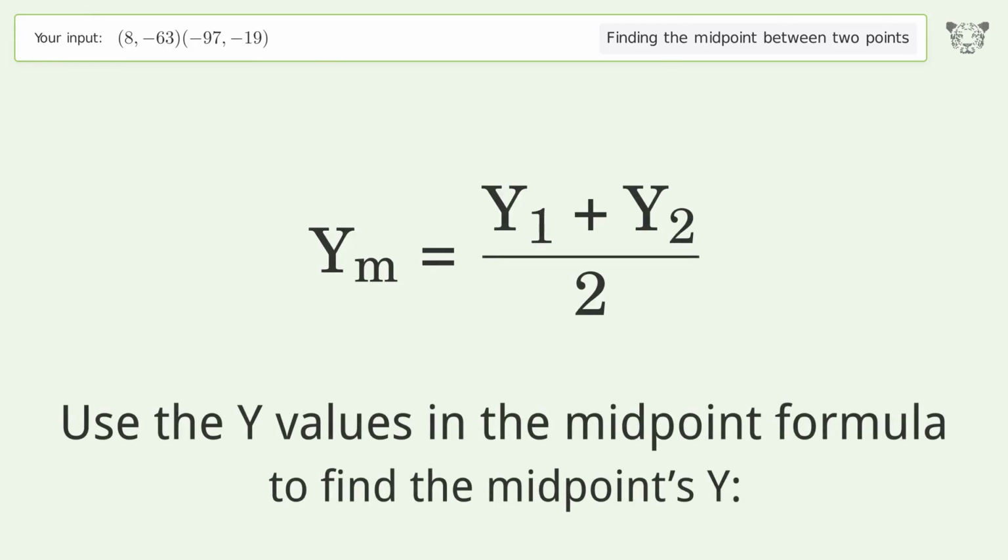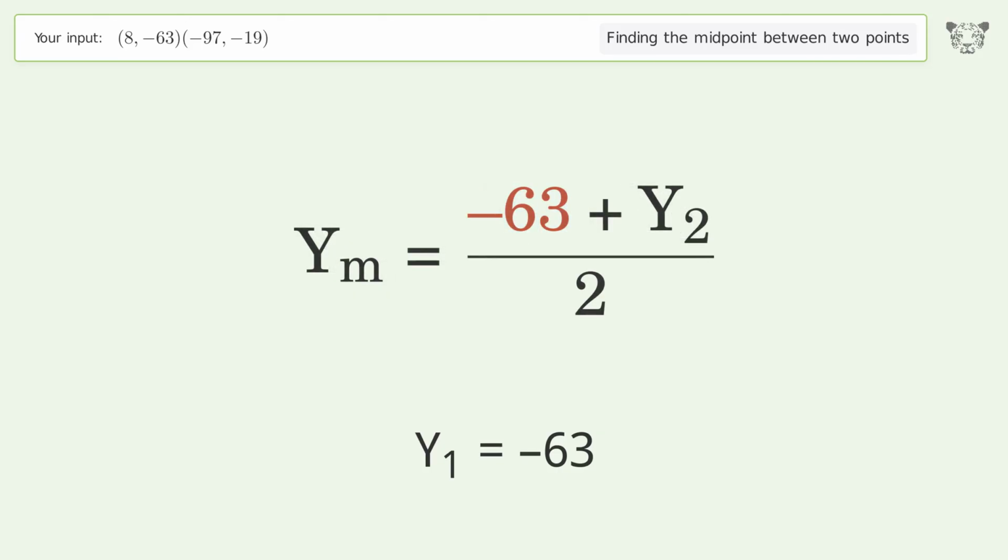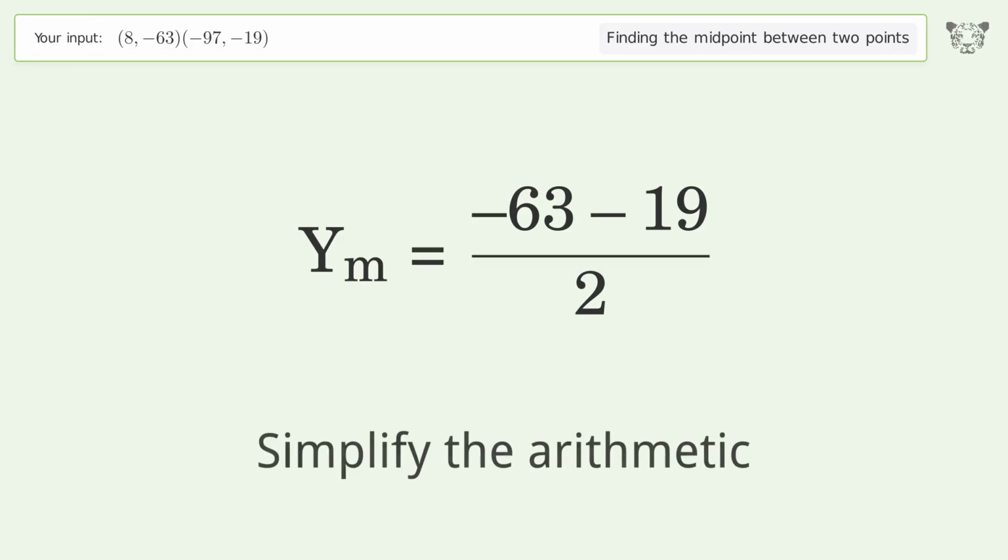Use the y values in the midpoint formula to find the midpoint's y. y1 equals negative 63. y2 equals negative 19. Simplify the arithmetic.